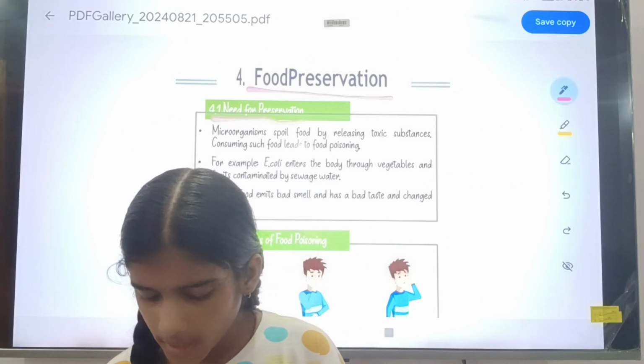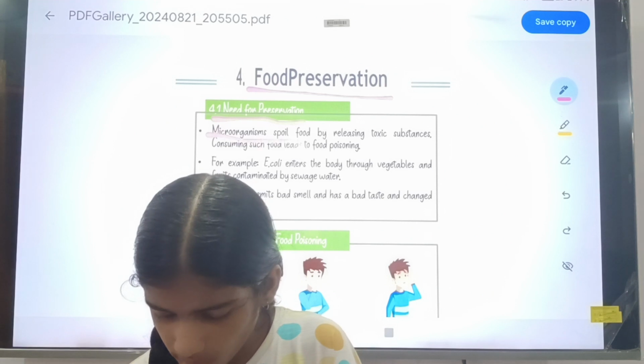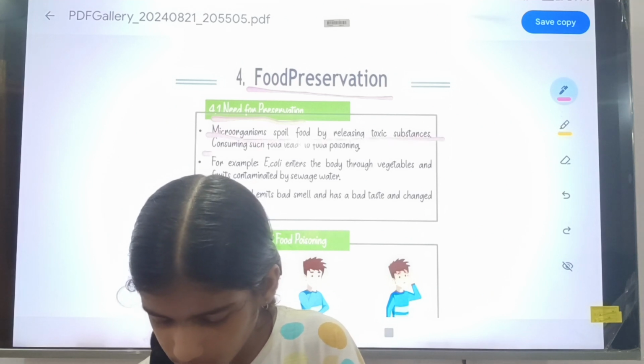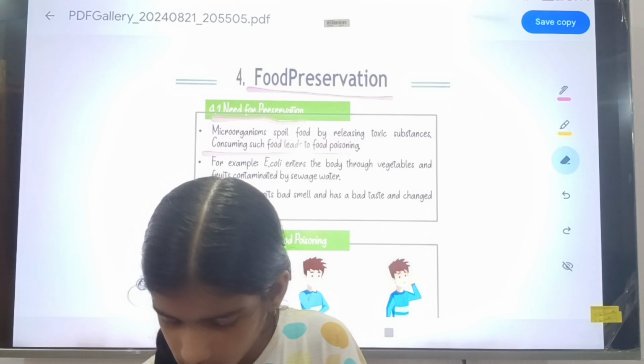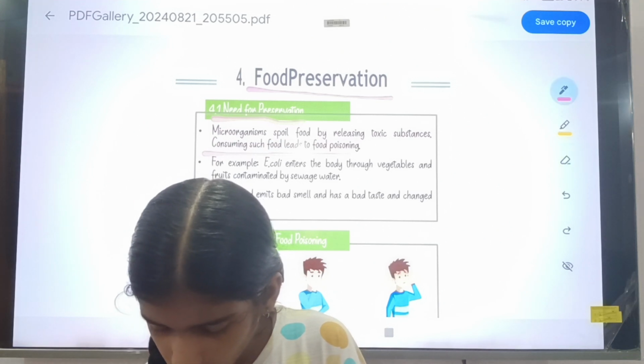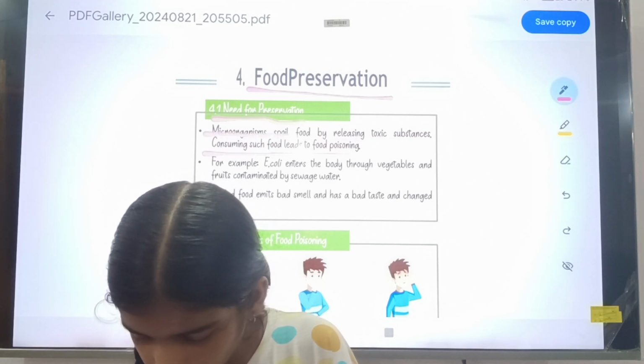Microorganisms can spoil food by releasing toxic substances. Consuming such food leads to food poisoning.